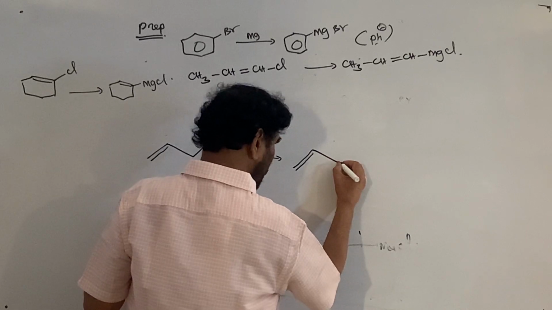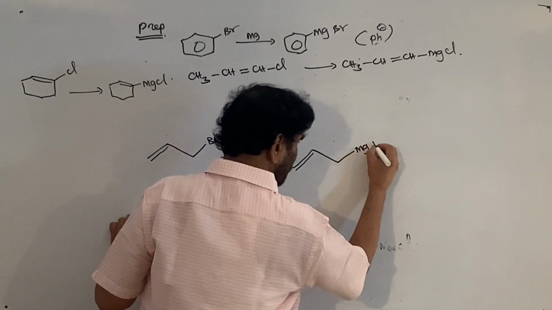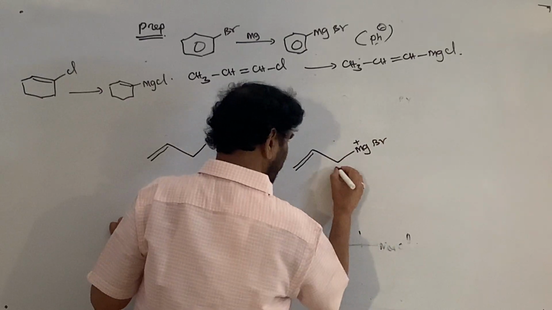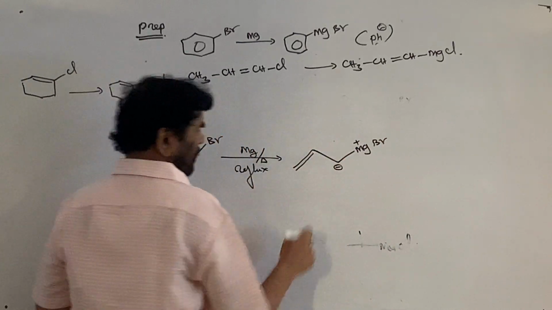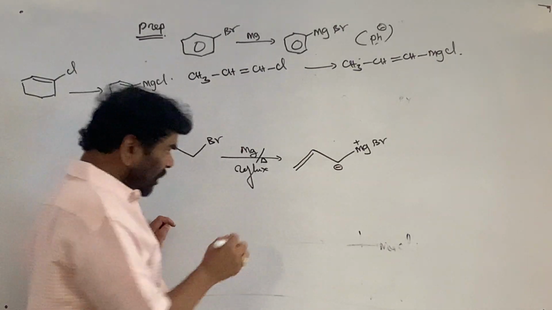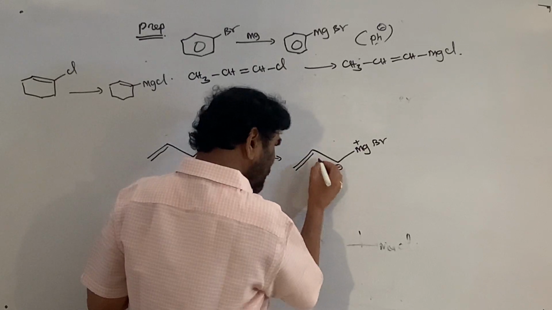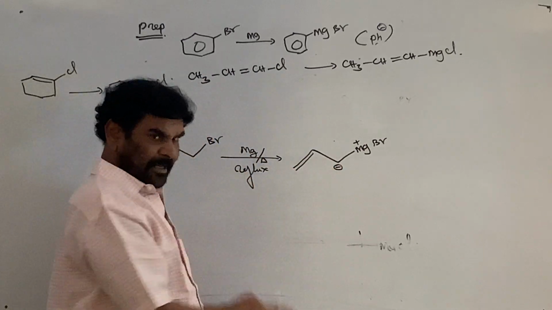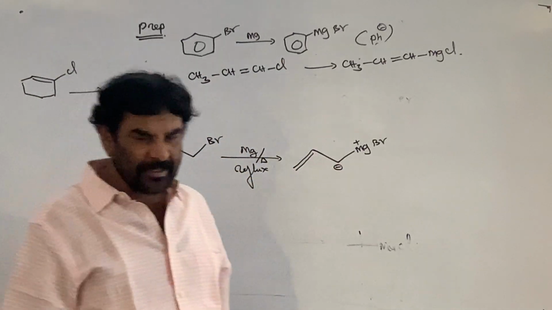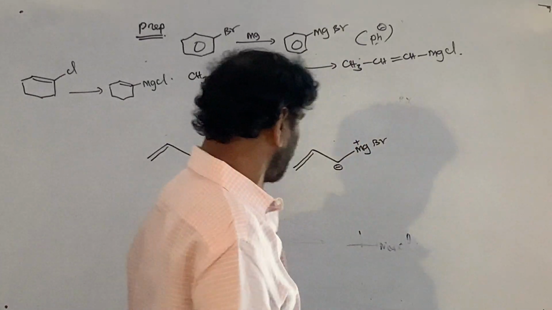We are expecting this carbon to convert into MgBr. Now the problem is, this is stabilized by resonance. Methyl, ethyl, propyl do not have resonance stabilization.